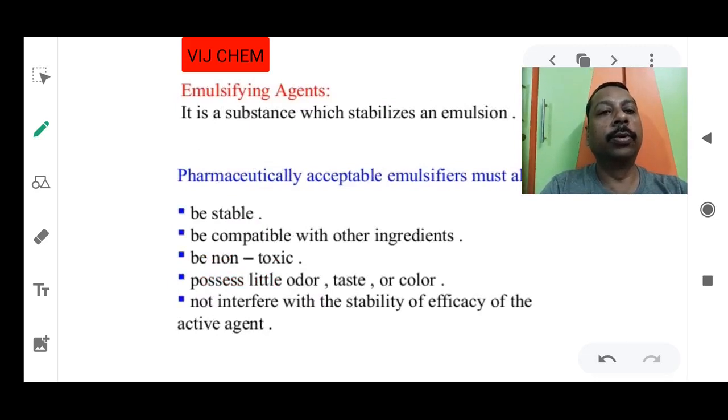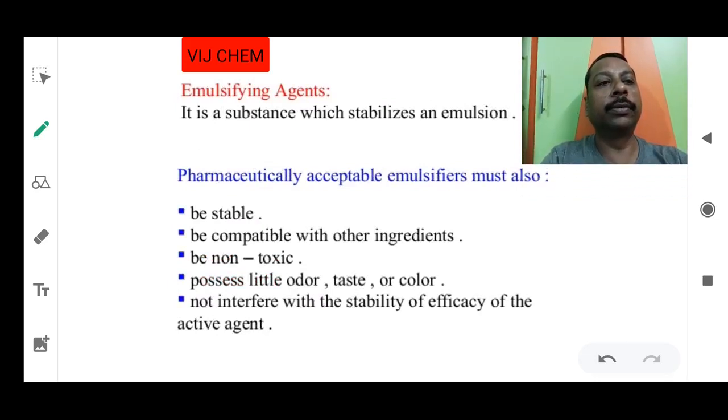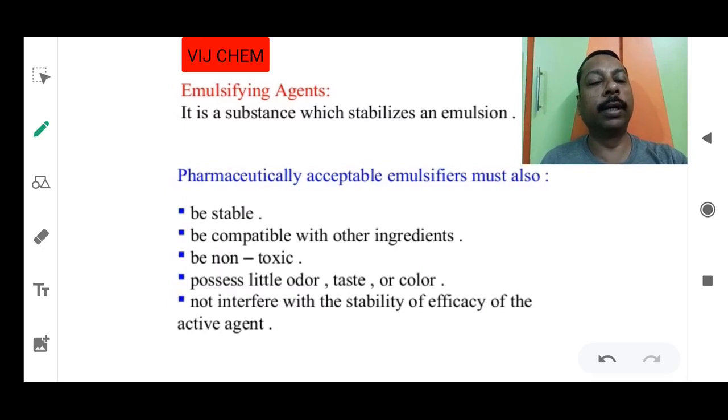Next, let us see the emulsifying agents. What are emulsifying agents? We already know they are used to improve the stability of the emulsion. In the initial condition, I showed you the diagram: if you mix the two phases A and B without any emulsifying agent, they mix for some time, but after that they separate.